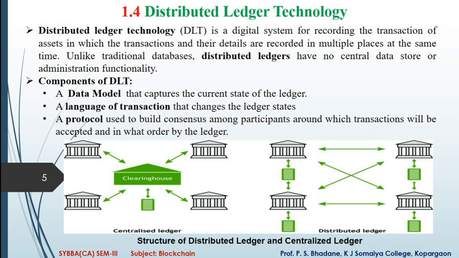Data model captures the current state of the ledger. Language of transaction changes the ledger states. Protocol is used to build consensus among participants around which transactions will be accepted and in what order by the ledger.